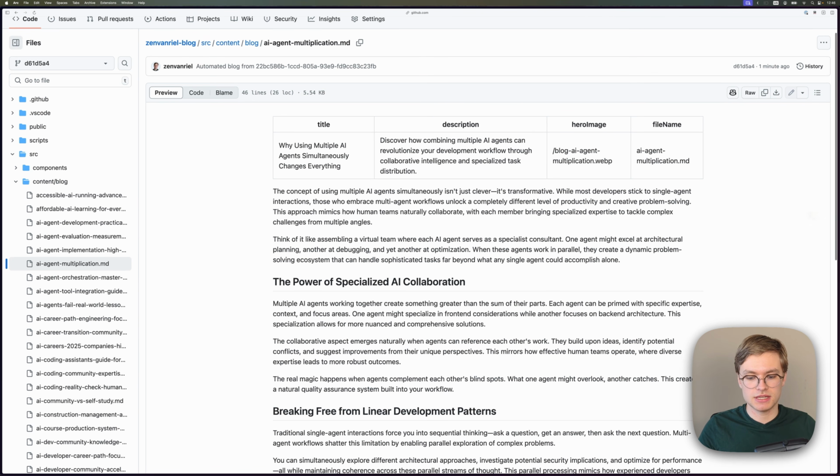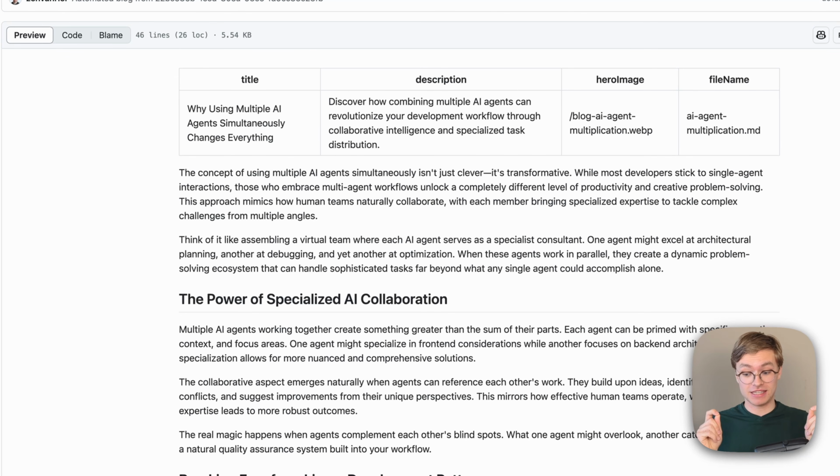So now you can see it actually immediately starts with a super generic AI generated sentence. The concept of using multiple AI agents simultaneously isn't just clever, it's transformative. This is so typical. This is like a standard LinkedIn post that no one cares about. Be honest, if you see a sentence like this, don't you already know this is AI written, this content is uninteresting, and I'm not going to read further?